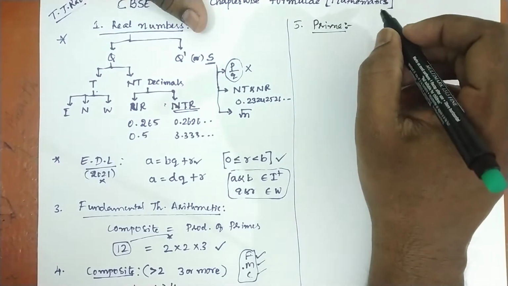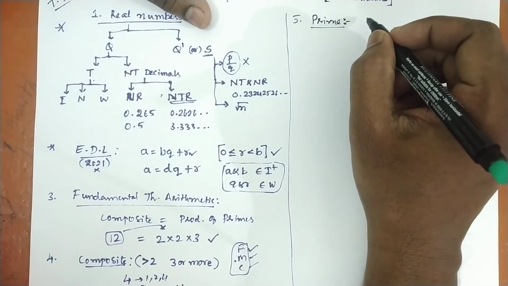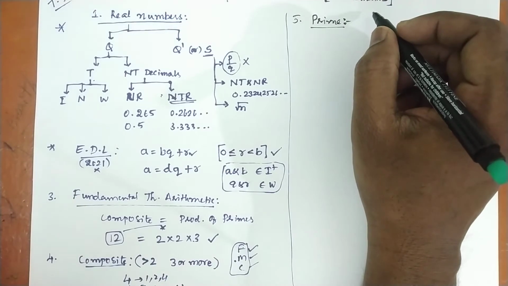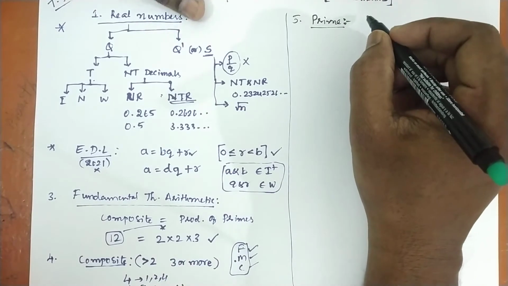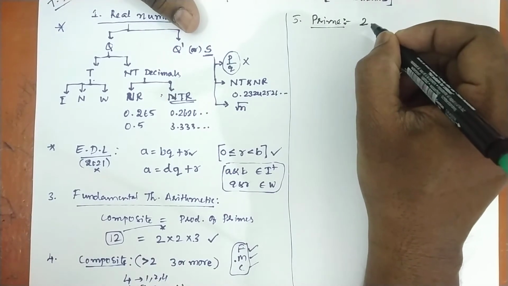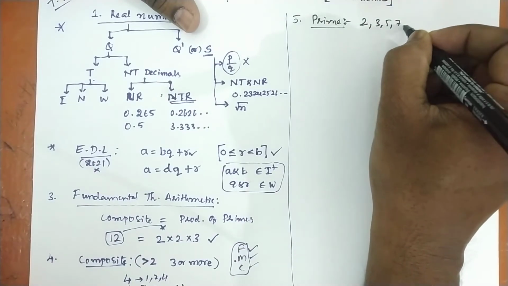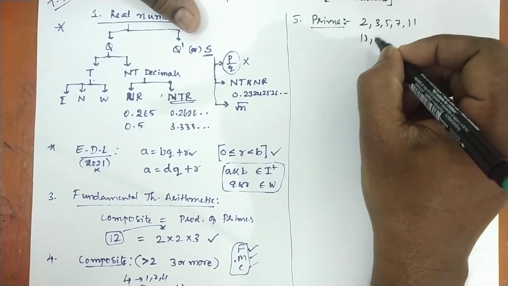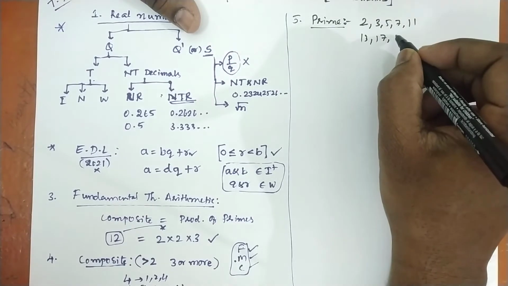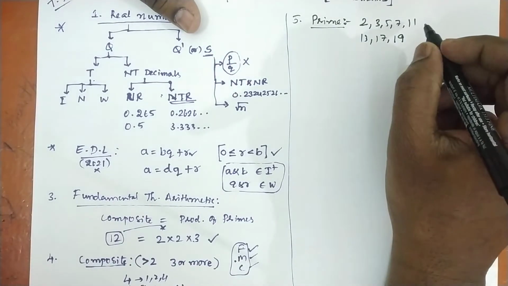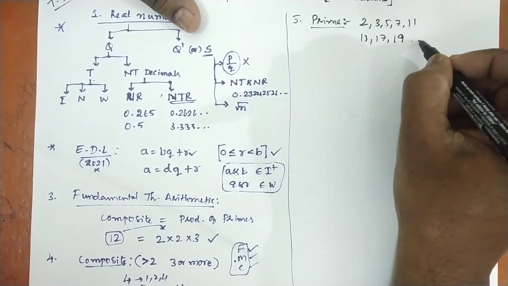And it also has a definition: any number that has only one and itself as factors. So that is also called a prime number. So 2, 3, 5, 7, 11, 13, 17, 19. These are all prime numbers, and so on.